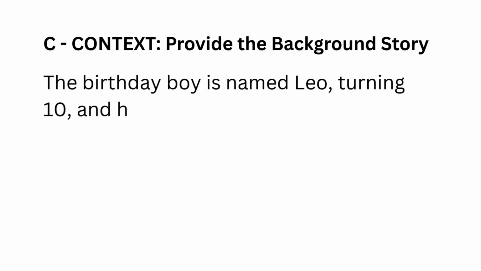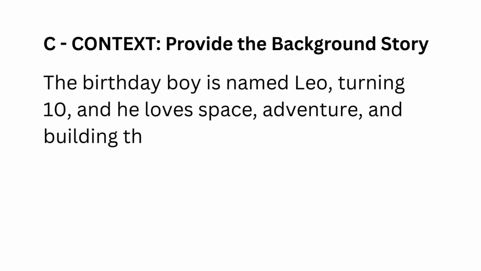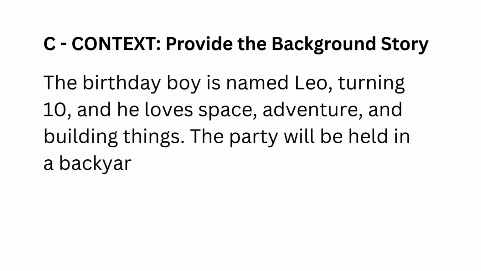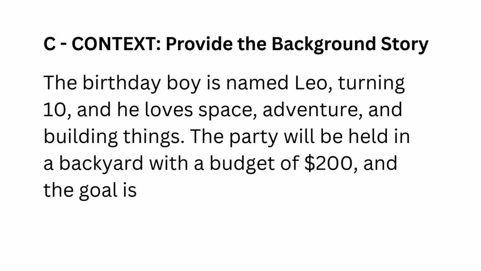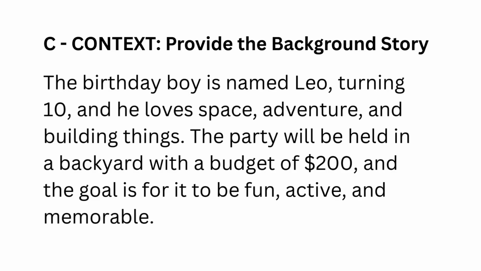No guesswork. Next up, C for context. This is who, what, where, when, and why. It's all the background info that allows the AI to tailor its response perfectly. For our party, we'd add, the birthday boy is named Leo, turning 10, and he loves space, adventure, and building things. The party will be held in a backyard with a budget of $200, and the goal is for it to be fun, active, and memorable. Now the AI understands Leo's interests to create a suitable theme, the location constraints, and our budget, ensuring relevant and practical suggestions.